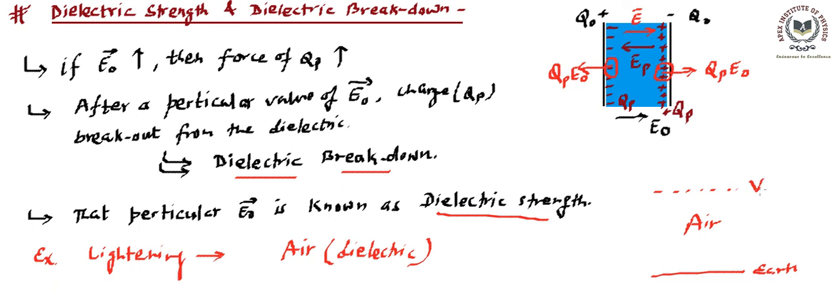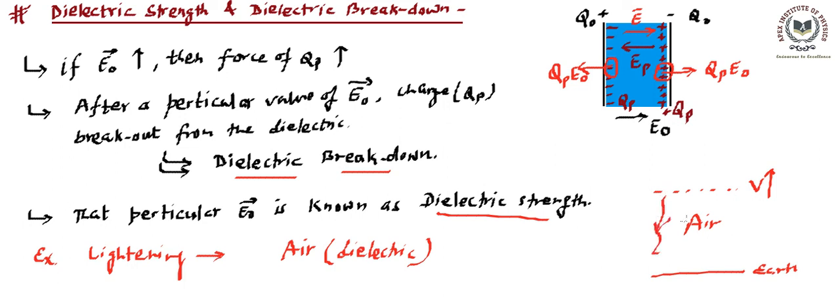If the potential difference between the earth and these upper zones increases, then the external field is going to increase. Beyond one limit, if the external field increases, then the electrons from the oxygen molecules or nitrogen molecules of the air become separated. That means polarized charge now becomes free. Once this polarized charge becomes free, that charge starts moving.